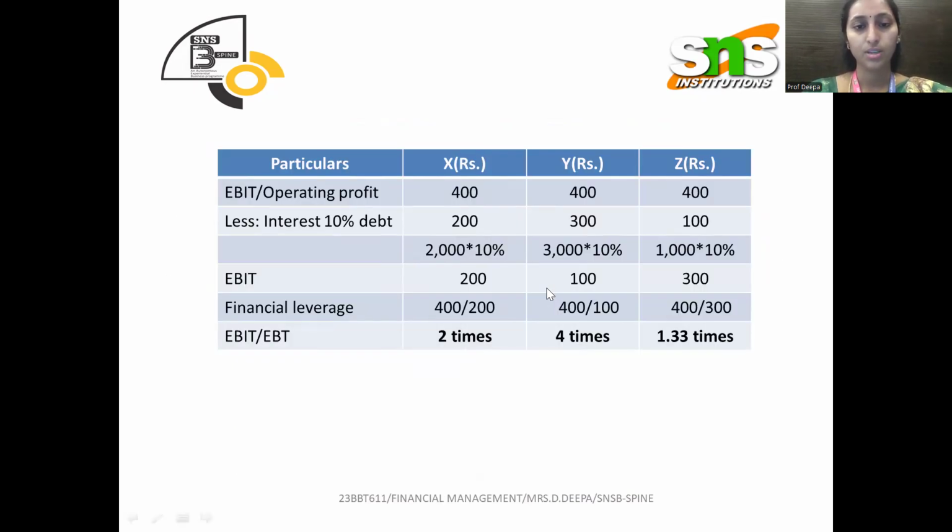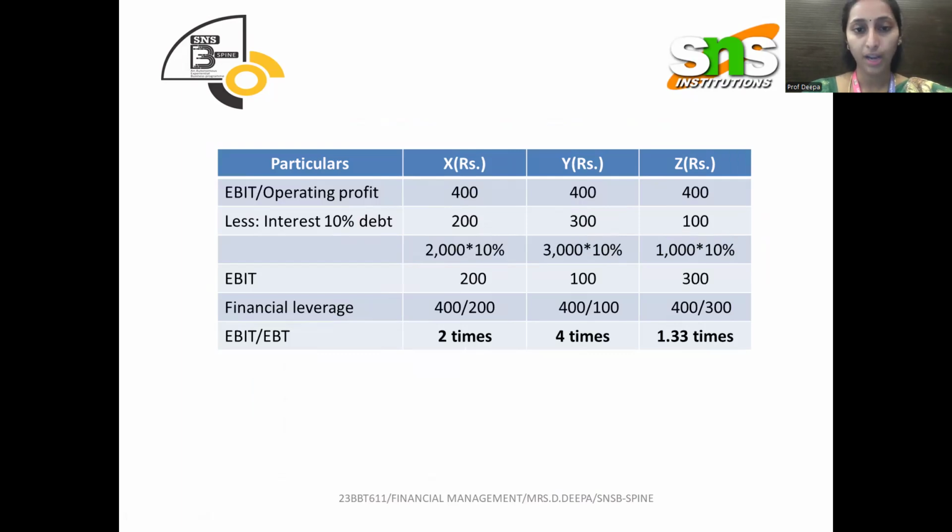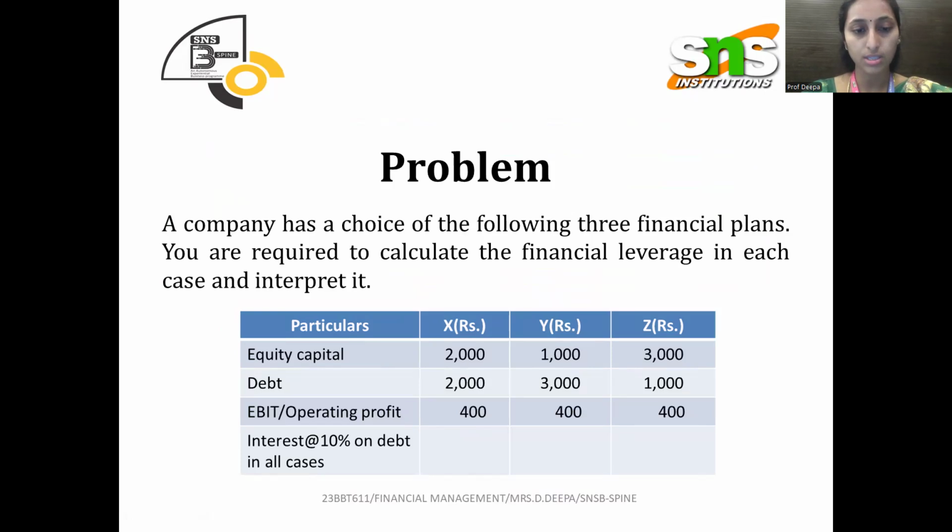See here, EBIT is directly given. From this EBIT, we reduce interest at 10% on debt, see the question, 10% on debt in all three cases. How to calculate that? 2000 into 10%. 2000 is our debt, right?